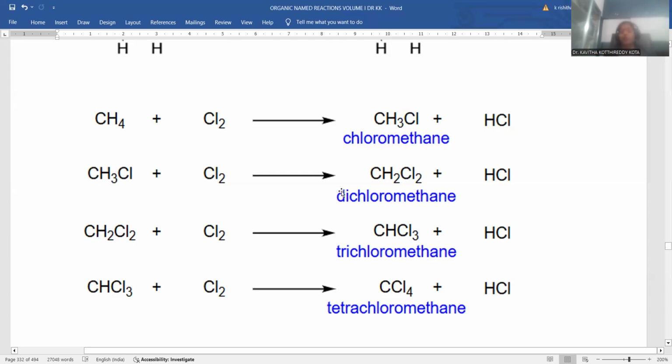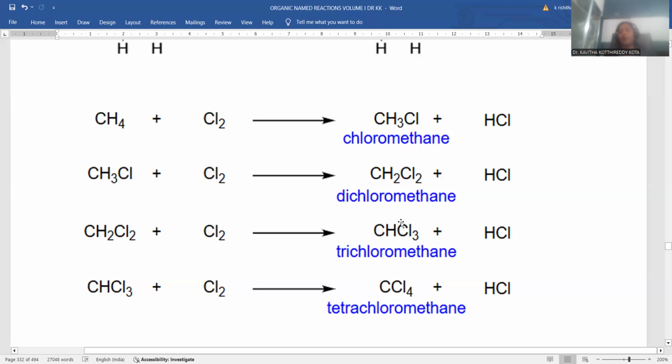Another hydrogen is also replaced with chlorine, and you can achieve dichloromethane. So two chlorines added, two hydrogens removed, that is CH2Cl2. HCl is another byproduct. Again two more hydrogens are there to replace, so one more chlorine is added. Here the formation of CHCl3, which is called chloroform.